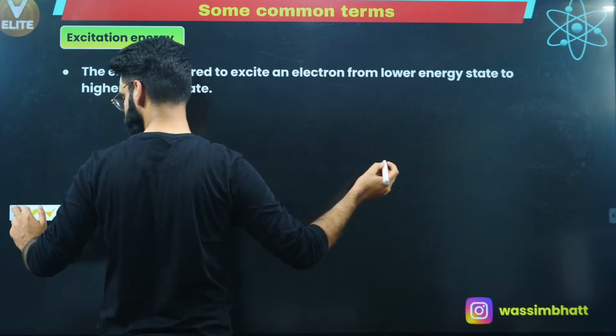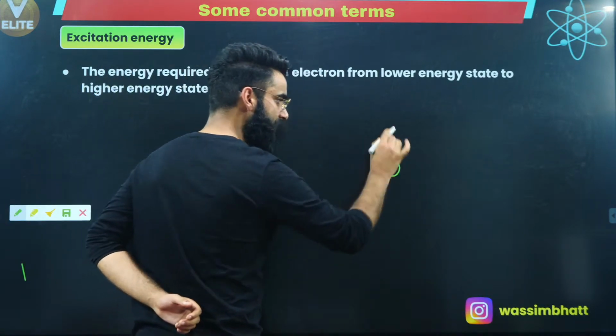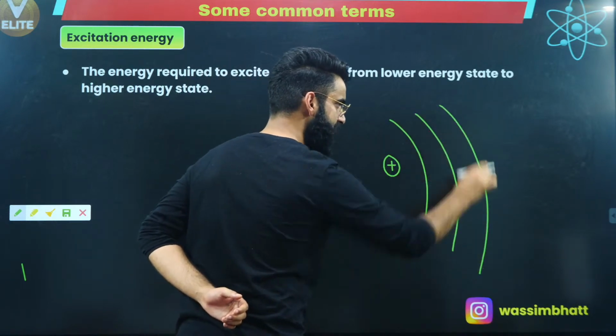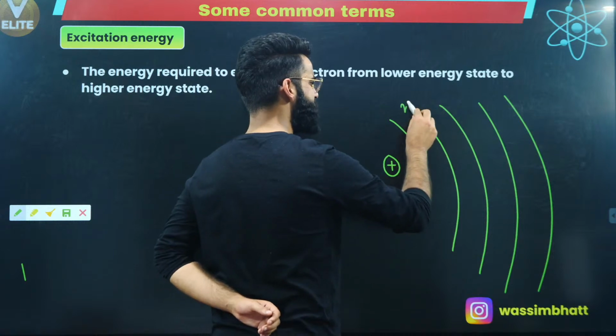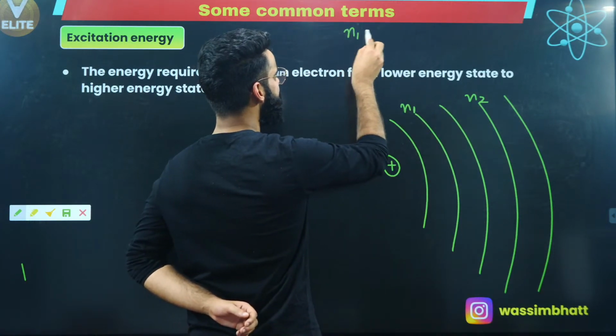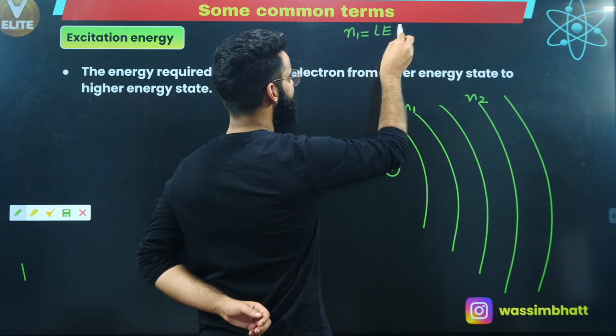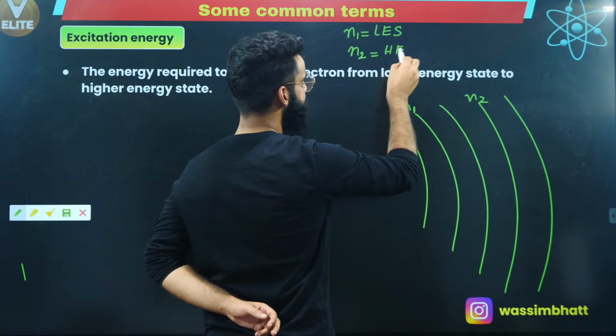Let's say this is the nucleus of the hydrogen-like species. Shell number 1, 2, this is 3, this is 4, this is 5, and so on. Let's call this N1, let's call this N2, where N1 is the lower energy state in which the electron is present, N2 is the higher energy state, okay?